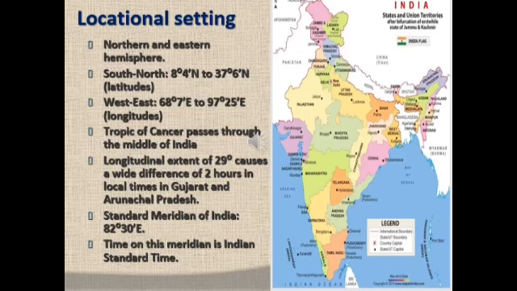The great longitudinal extent of about 29 degrees causes a wide difference of 2 hours in local time in Gujarat and Arunachal Pradesh. 82.5° east has been taken as the standard meridian of India. Time on this meridian is also termed the Indian Standard Time.